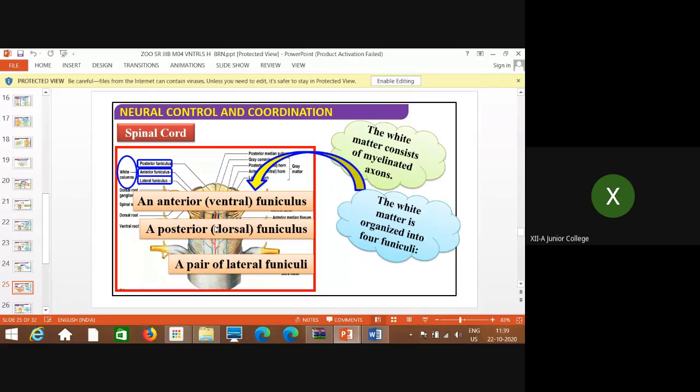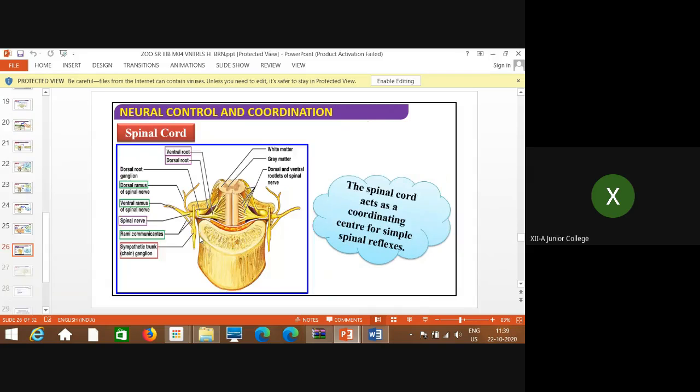That means dorsal. So the white matter consists of myelinated axons, as I said just now. And the white matter is organized into four funiculi, that is two dorsal and two ventral, two anterior and two posterior. So a pair of lateral funiculi.